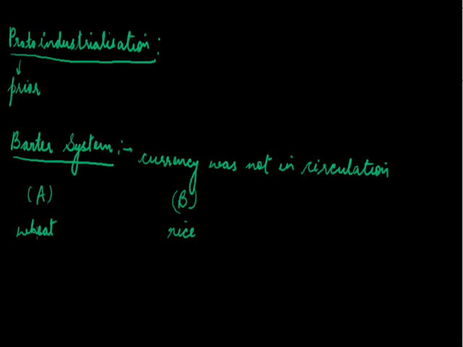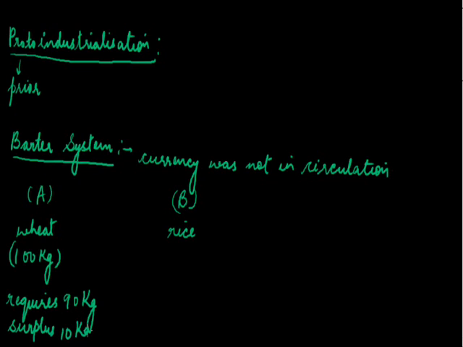Suppose this farmer A, who is producing wheat, is producing 100 kgs of wheat. This is just a hypothetical example. And for his family consumption or for the subsistence level, he requires only 90 kgs of wheat. That means he is having a surplus of 10 kg. 10 kg wheat is surplus.